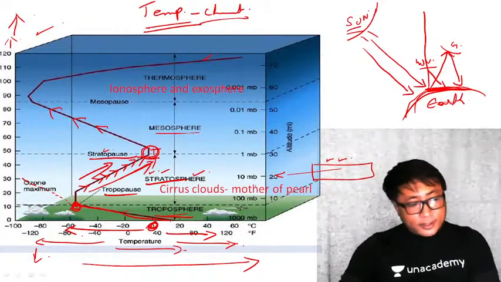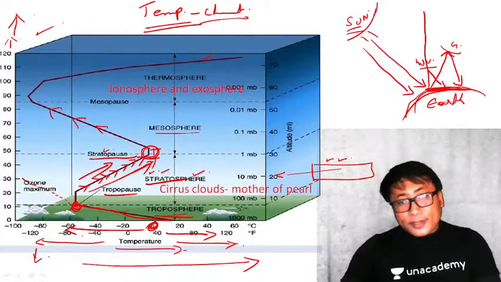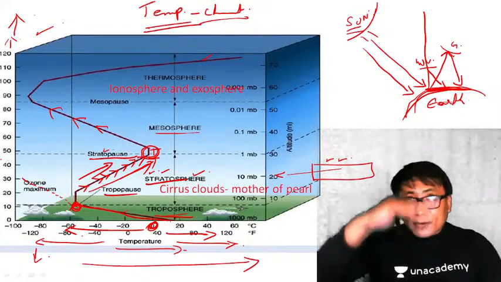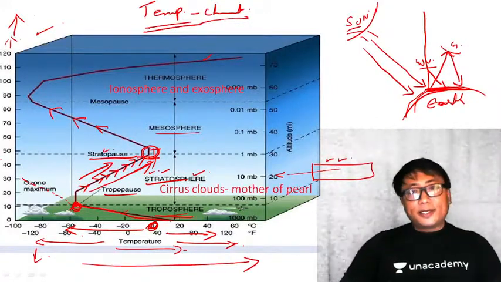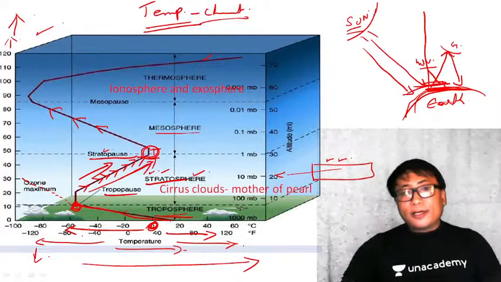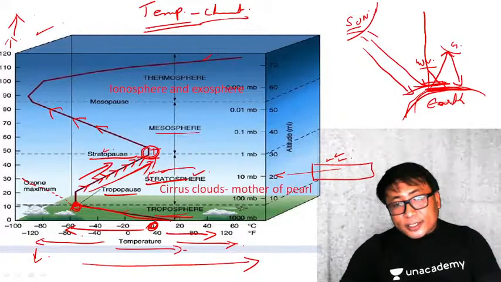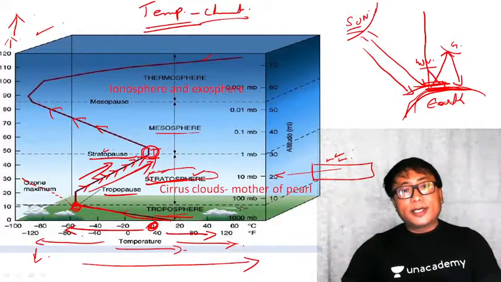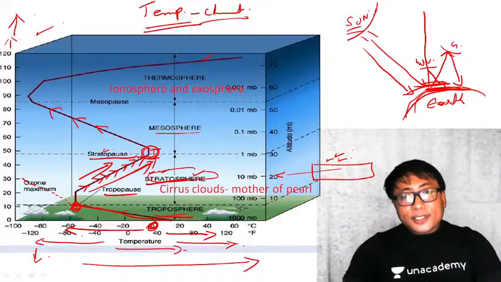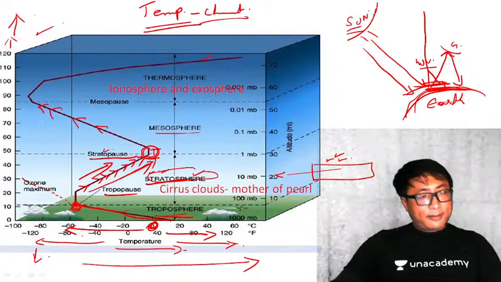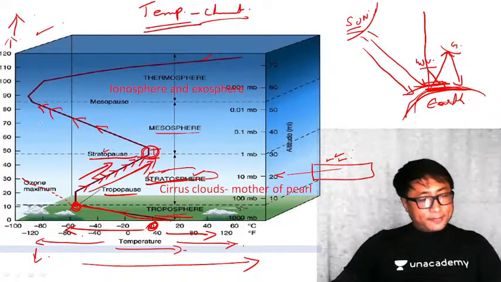Suppose there was no ozonosphere, even in the stratosphere the temperature would have reduced, because I am moving away from the source of the heat, that is the ground surface. But because of the presence of the ozonosphere, the temperature in the stratosphere increases with height. But after reaching a point, again the temperature will reduce. Clear? I hope that is clear.